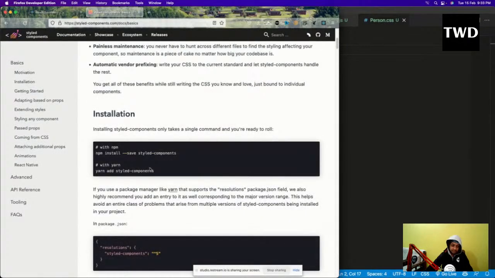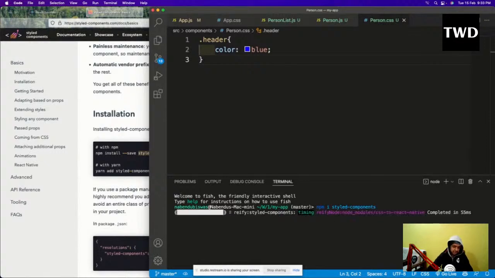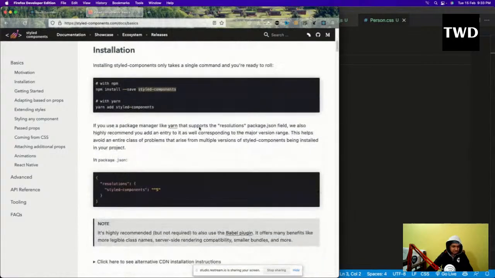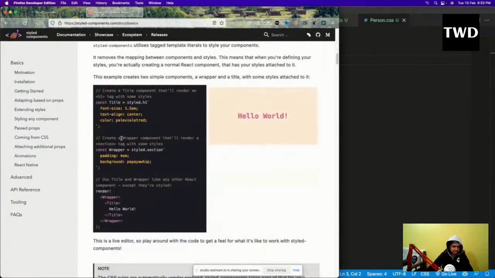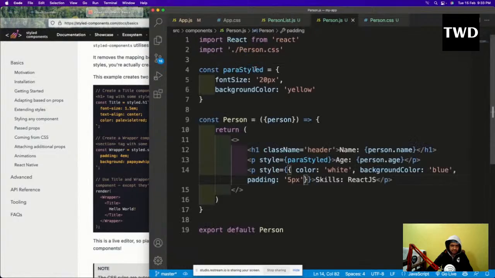So we have to install it. It's a component. We install it. So let me install it. The command is npm i styled-components, and it will install styled-components here. Okay, so it is styled. Now it has got some ways to use it, and we can directly use this, and we can mix and match things.